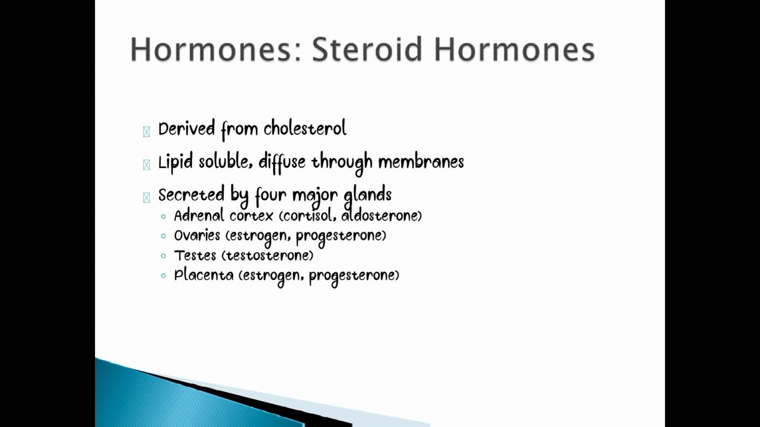We have the ovaries. Ovaries secrete estrogen and progesterone. You have the testes. Testes secrete testosterone. This is a steroid hormone. You have the placenta. Placenta secretes estrogen and progesterone as well. Then moving down to the non-steroid hormones.